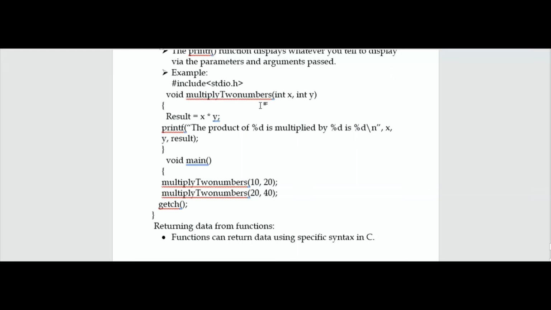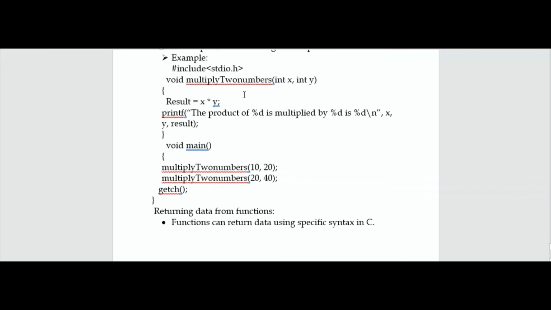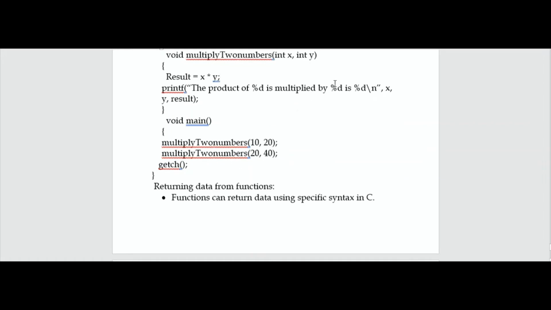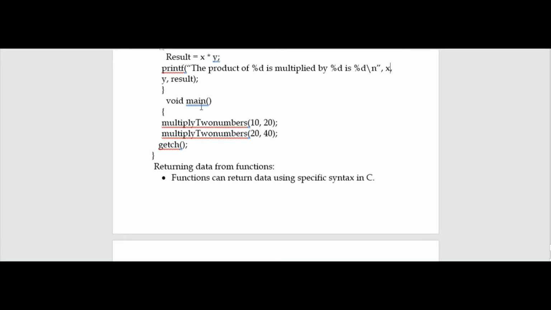void multiply two numbers, int x, int y. result equals x times y. So here we are interested in multiplying two numbers. printf the product of %d multiplied by %d is %d. Multiplication of an integer by another integer is going to give us an integer. So here we are going to address x, y and result, and here we are going to declare a void